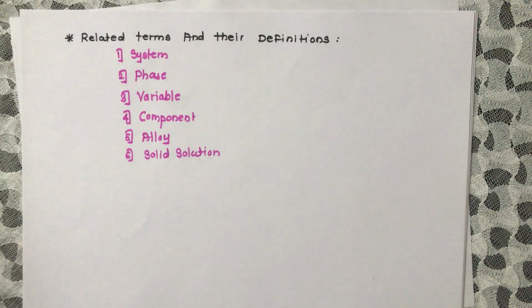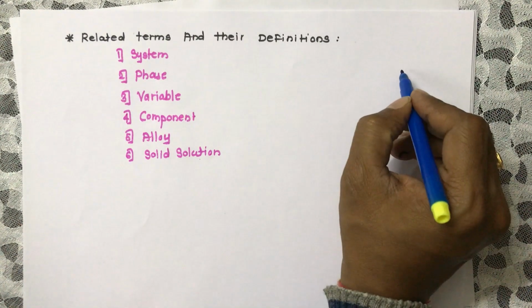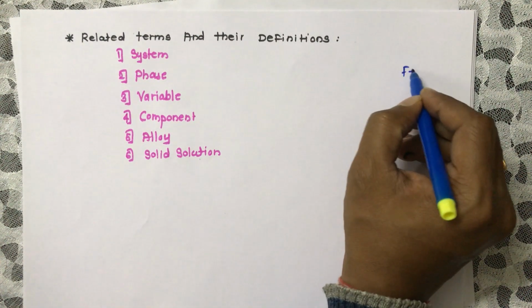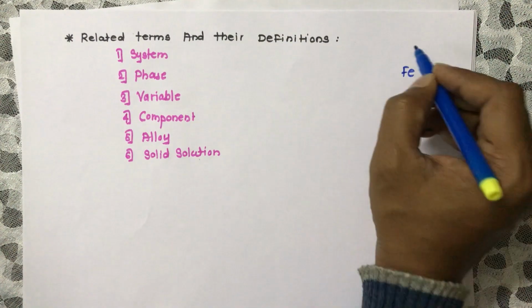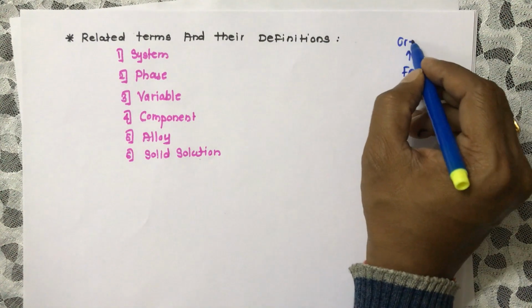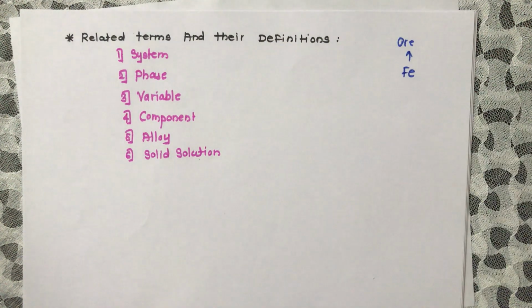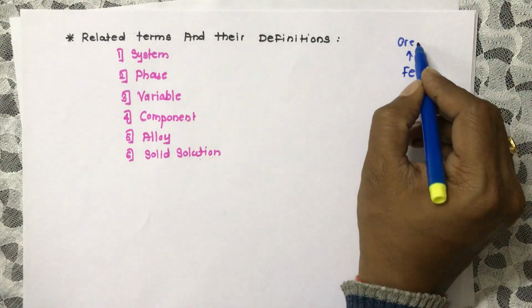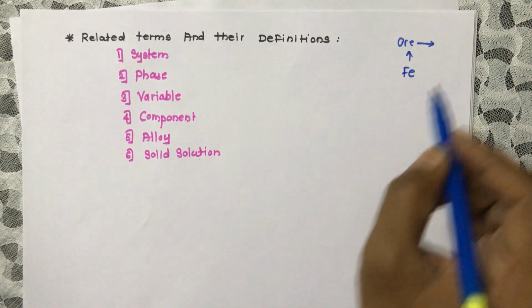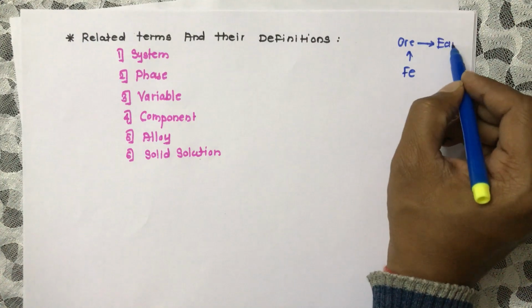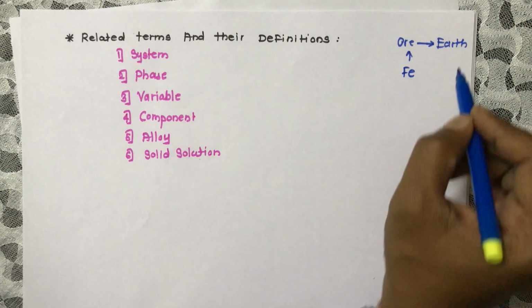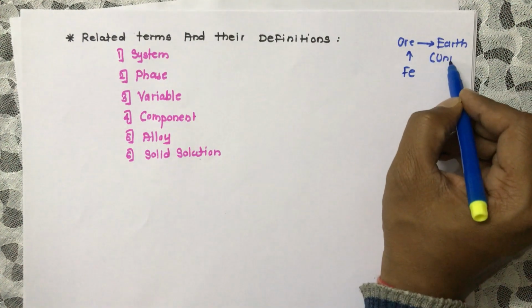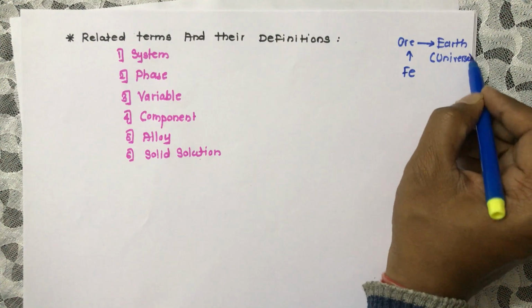Now, the system means what? As we know, whatever metal we are getting, suppose I want the ferrous, then that ferrous I am extracting from the ore, and that ore I am collecting from the earth. And that earth is nothing but the universe, we can say.